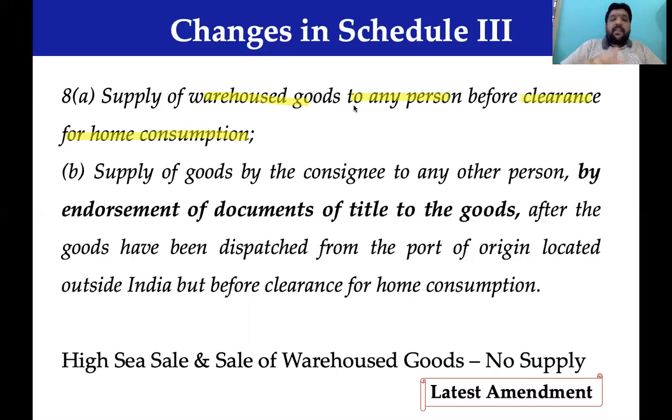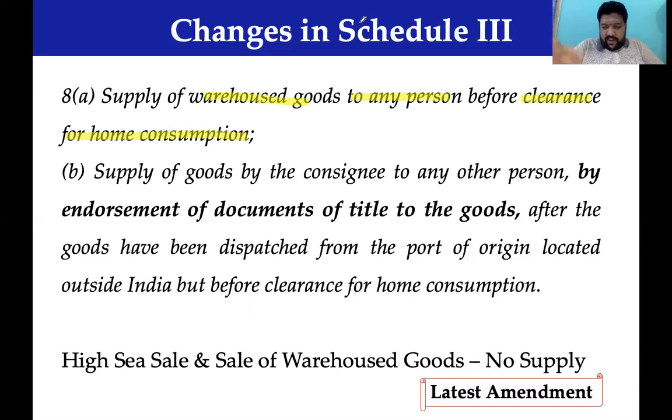At that time, they will not pay customs duty and the goods inside the warehouse will continue to be called imported goods, which means customs duty is not paid. So when customs duty will be paid, you will file a bill of entry for home consumption of goods.